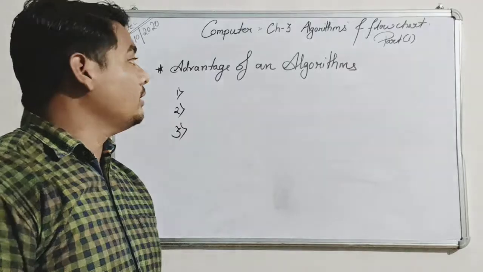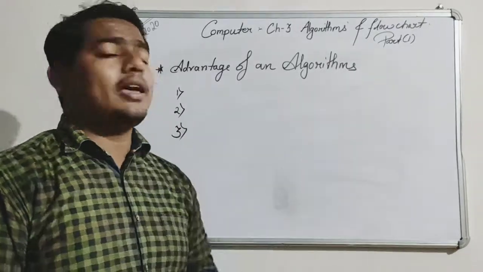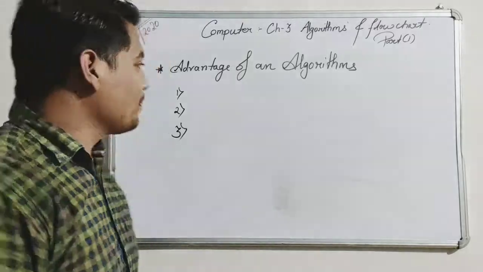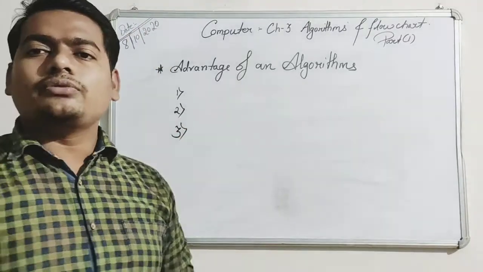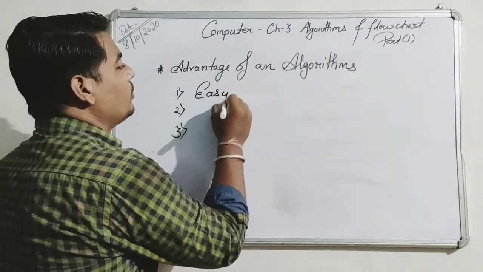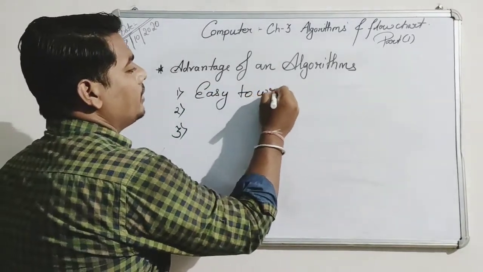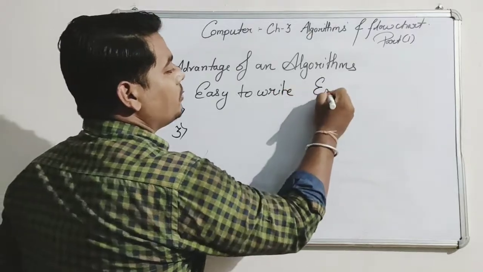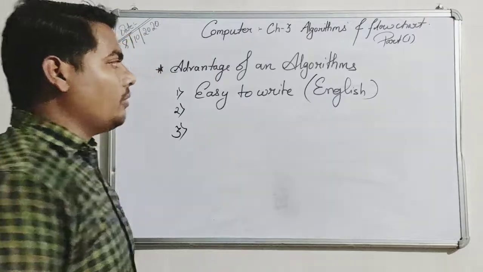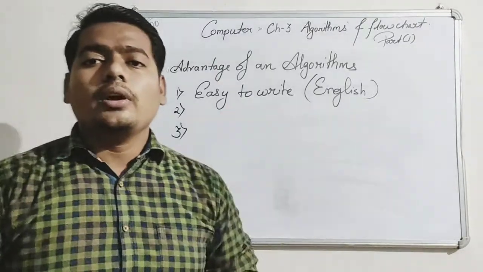First we will read about the advantages of an algorithm, because before the disadvantages, the advantages should be known. There are 3 advantages. First, it is easy to write. In normal English language you can write it. That's why it is very easy to write.